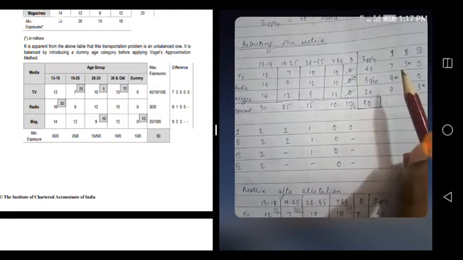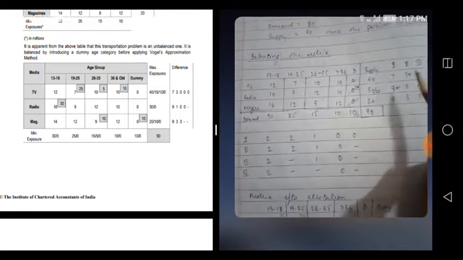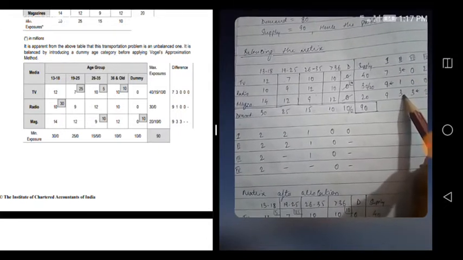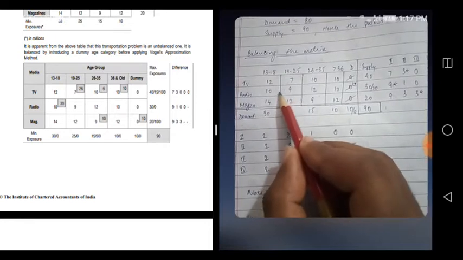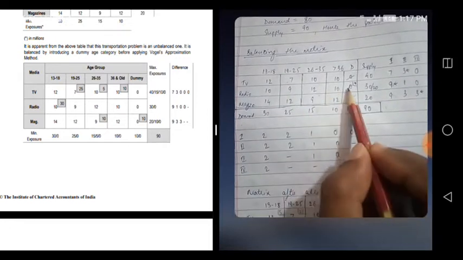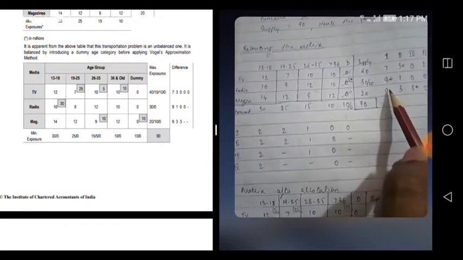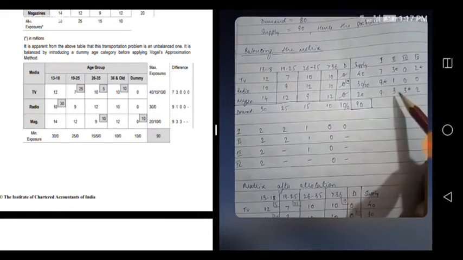So obviously you have to select either from this or from this. Here also 3 is there, here also 3 is there, but previously here 9 came, here 9 came. Once both are tying, you have to check which is the least cost. Here it was 0, here also it was 0, so either way there was no clue to select anyone. But now here also 3, here also 3. Now we will check.